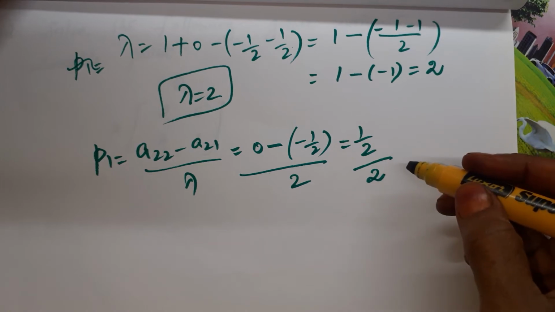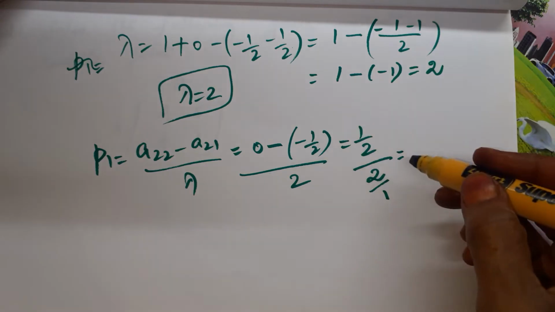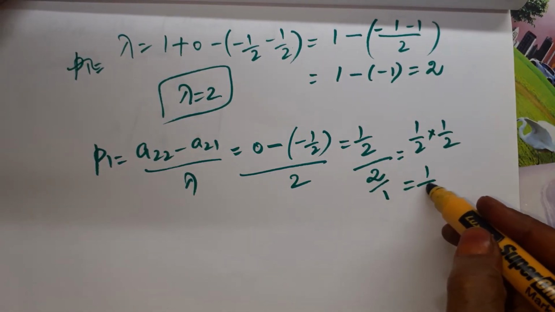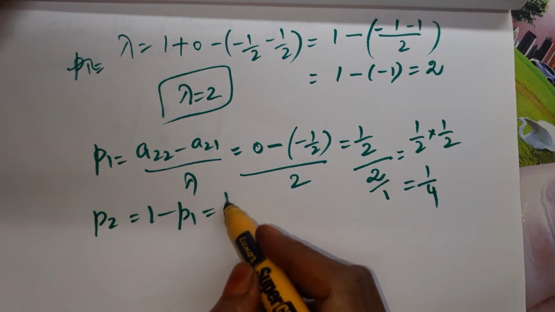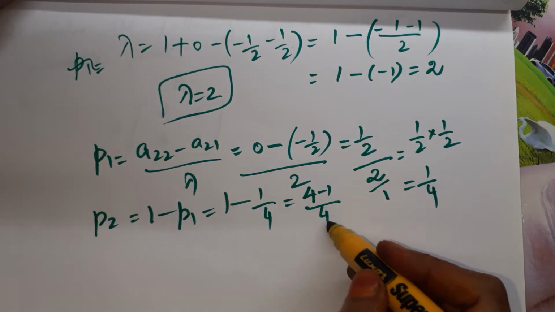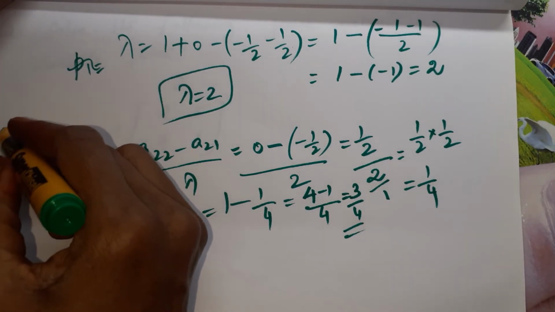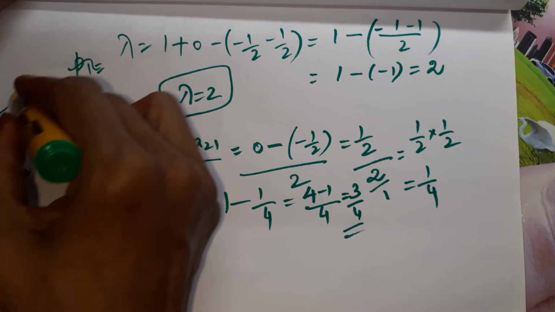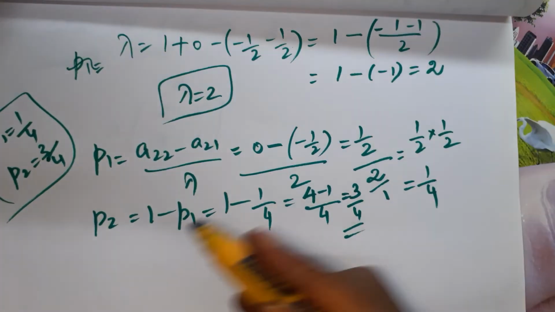How can we simplify this? This 2 is divided by 1, so when we take it to the numerator, it will become 1 by 2. So on the whole, it is 1 by 4. P2 is equal to 1 minus P1, which is 1 minus 1 by 4, which after taking LCM, 4 minus 1 by 4, is 3 by 4. So P1 is 1 by 4 and P2 is 3 by 4. Am I right?